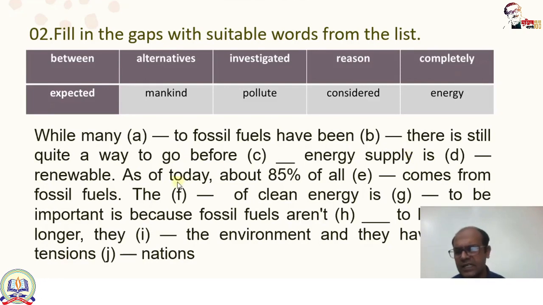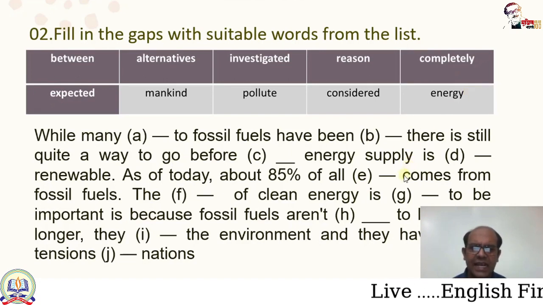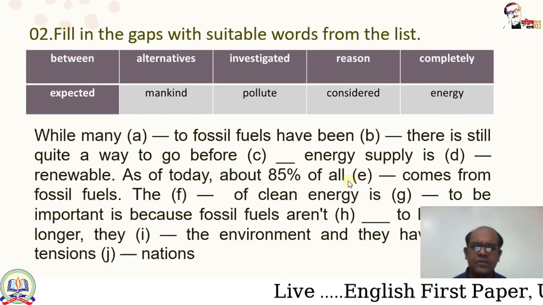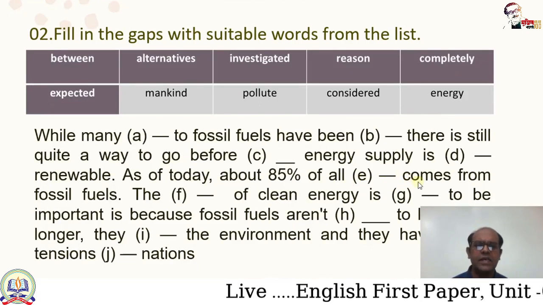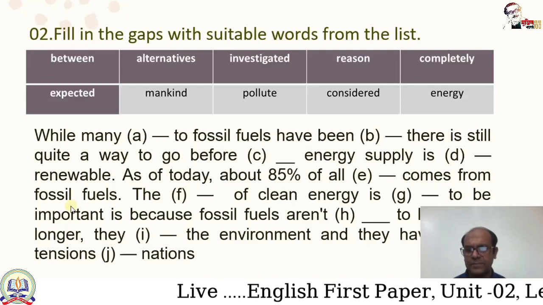Okay, then next sentence. As of today, about 85% of all gap E. Which will be the correct answer for gap E? Energy is the correct answer for gap E. As of today, about 85% of all energy comes from fossil fuels.